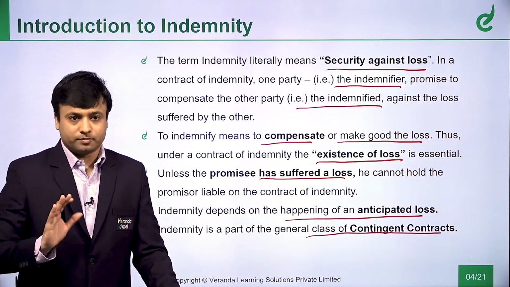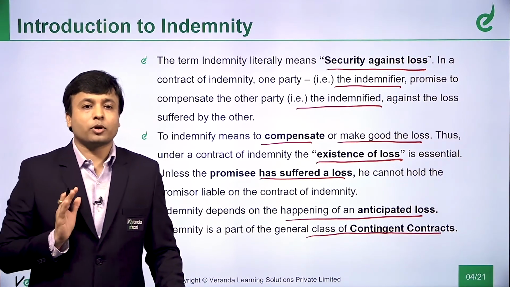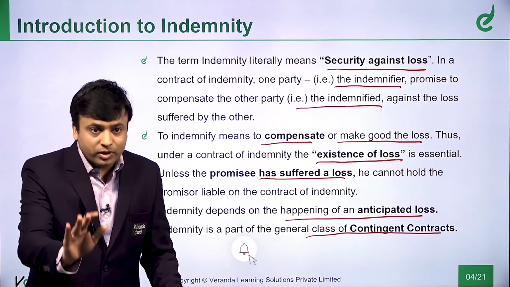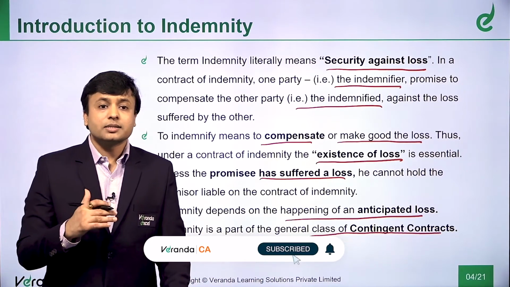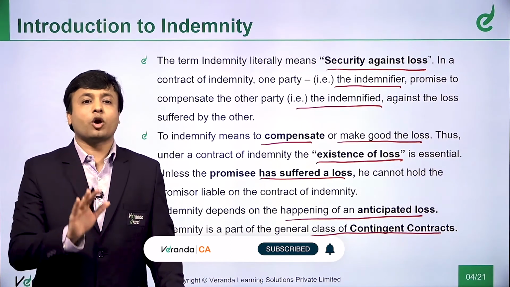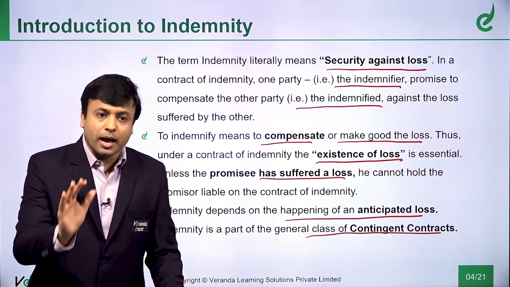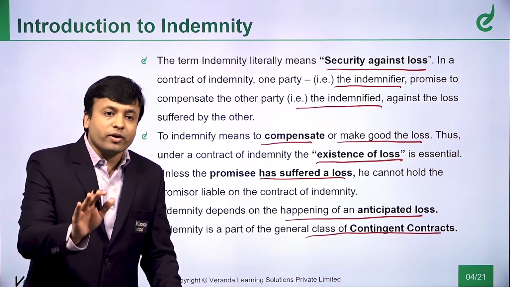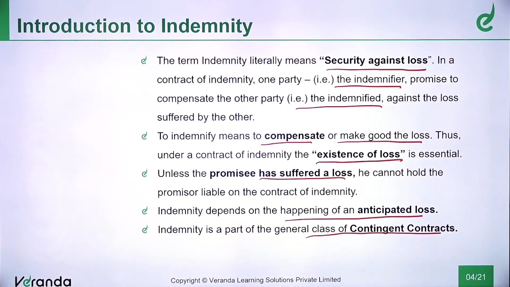There is no guarantee that the loss event may happen or not. But I am assuring you, if that event happens, it is a contingent event. What is contingency? Contingency is it may happen or it may not happen, it is not confirmed. So, if something goes wrong, I will take care of it. I will indemnify you, I will secure you, I will compensate you against that loss.